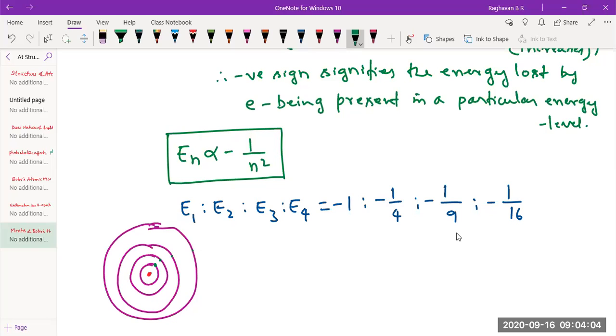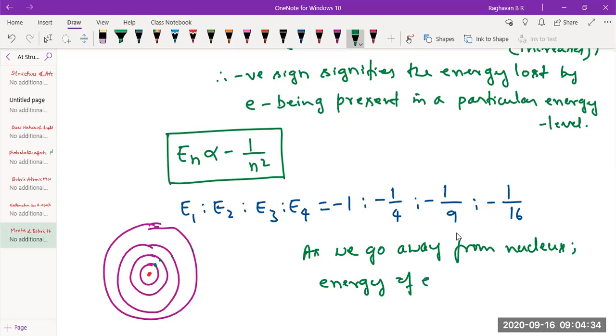If energy lost by the electron is decreasing, energy remaining with the electron is increasing. So it simply means that as we go away from nucleus, energy of electron increases or decreases?